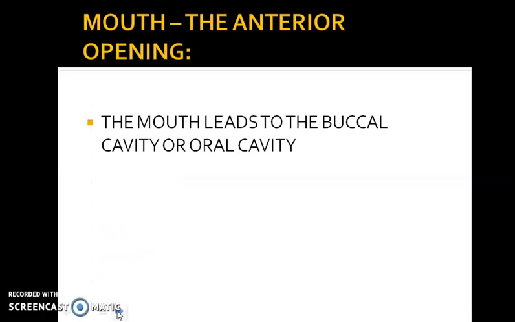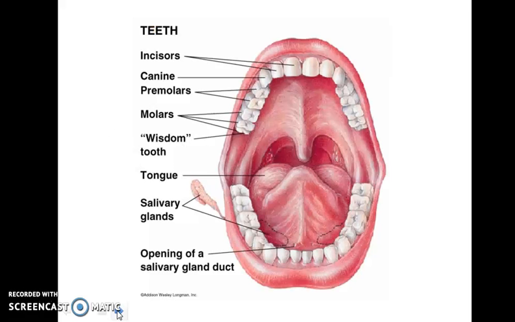So let's get started with the first component of your digestive system, that is the mouth. As you know, the body of an organism consists of an anterior end as well as a posterior end. So where is the mouth located? Obviously the answer is the anterior end. Hence mouth, the anterior opening. The mouth leads to the buccal cavity or the oral cavity. So after the mouth, the next part of the digestive system is the buccal cavity or the oral cavity.